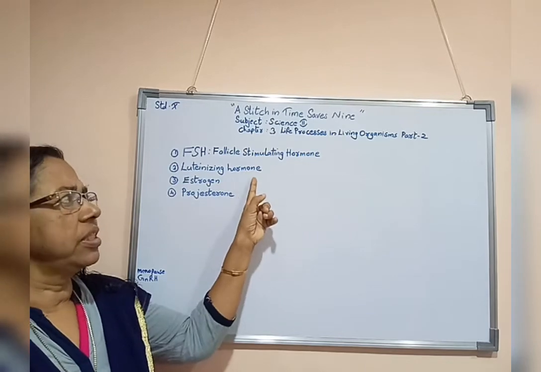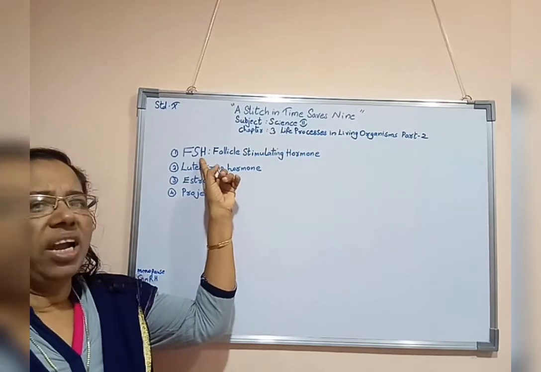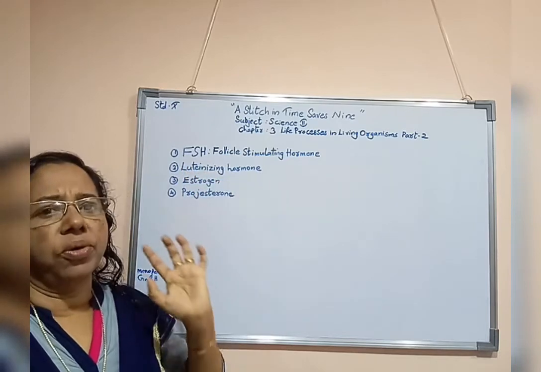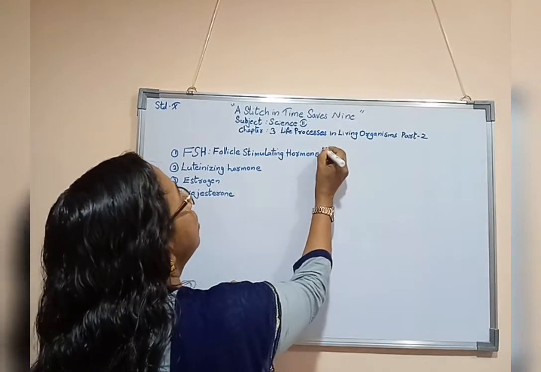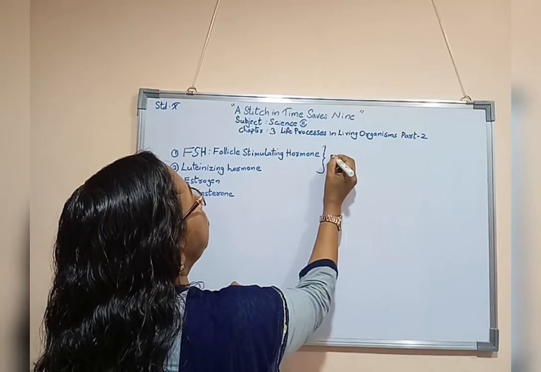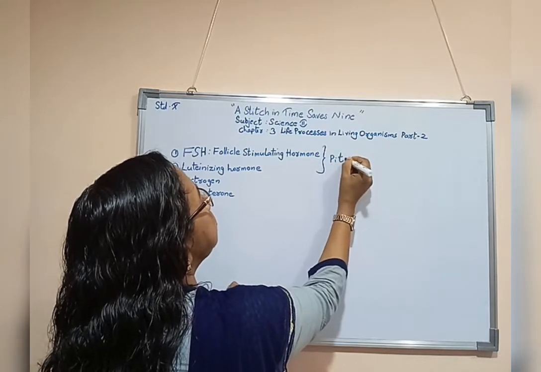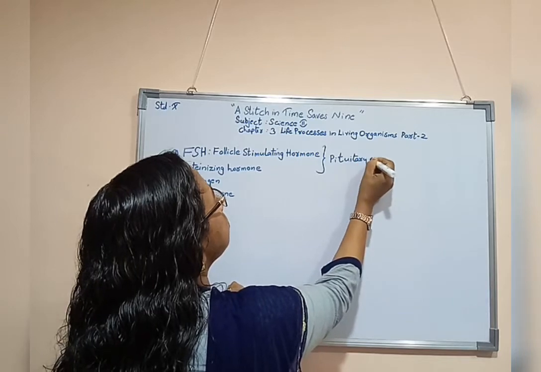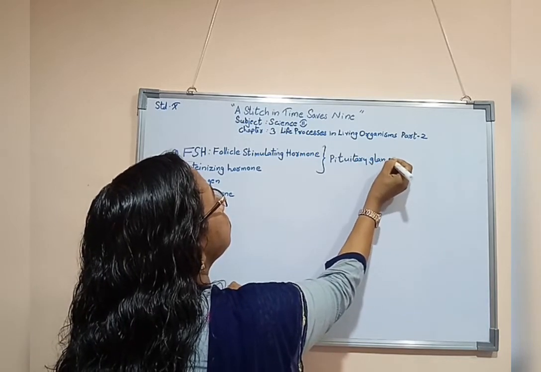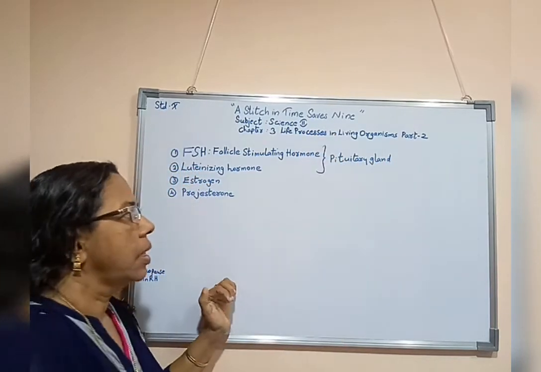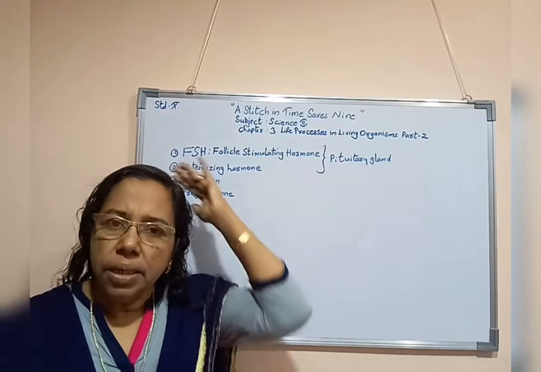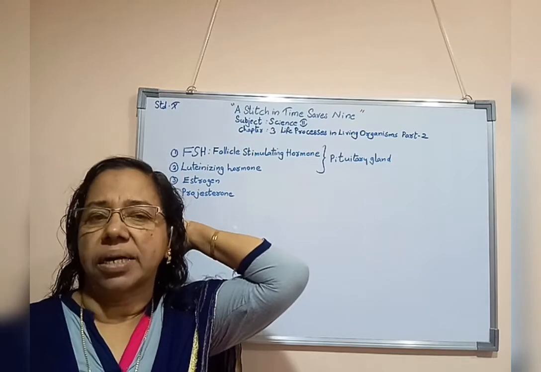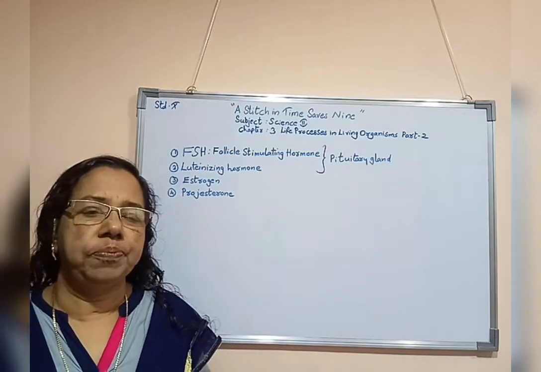These 2 hormones, that is follicle stimulating hormone and luteinizing hormone, are produced by the pituitary gland, which is there behind and at the bottom part of our brain.